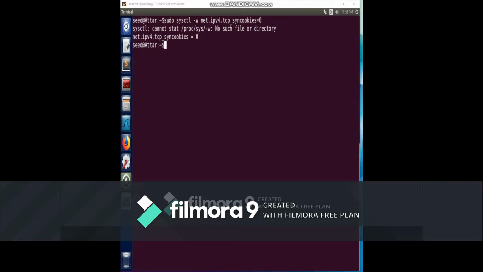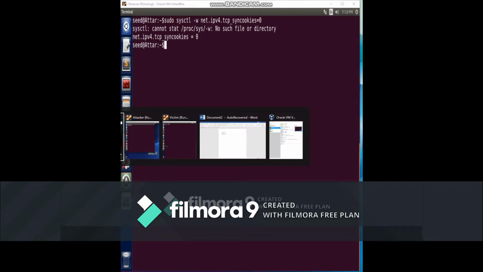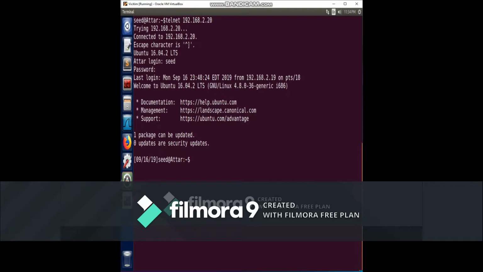The first task is SYN flood. First, we're setting the cookies equal to 0 in order to perform this attack. Now we are going to telnet to the server. Now we'll be logging on. Now we are connected to the server via telnet.